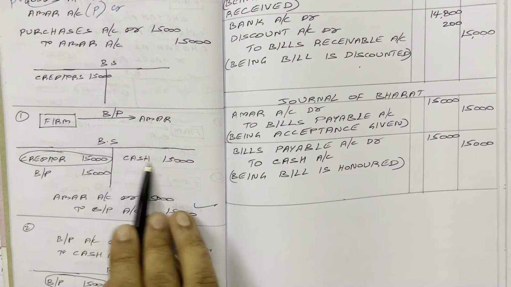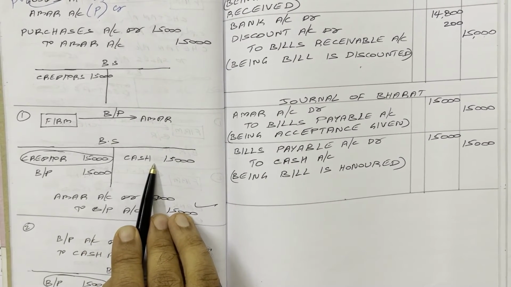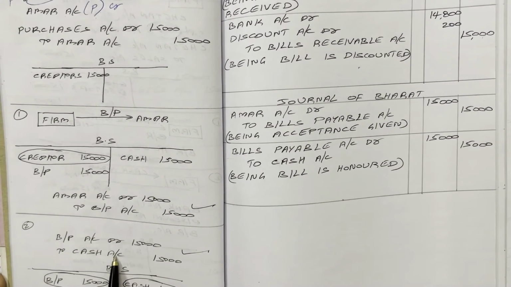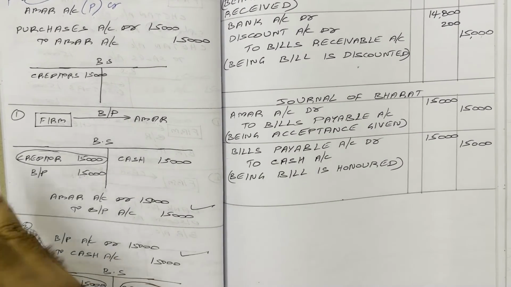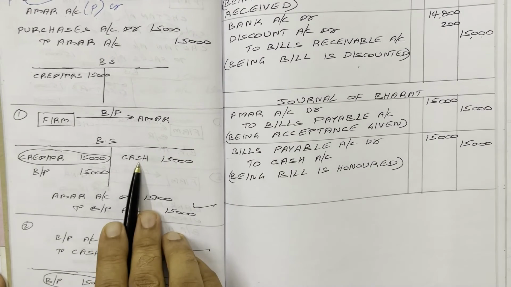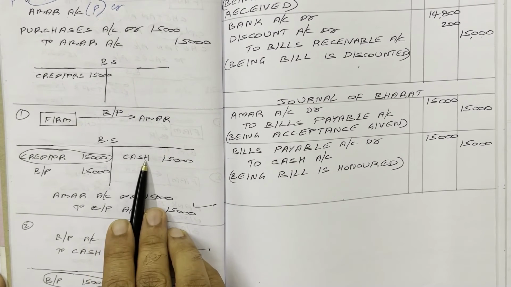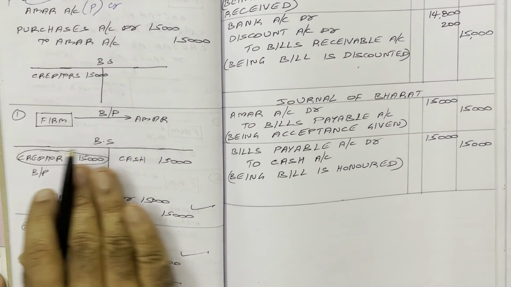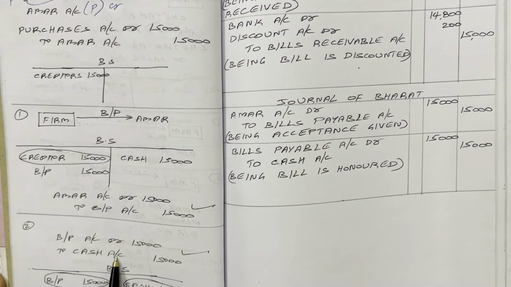So how is this asset created? By debiting. If you want to cancel, you have to credit. That is why cash account we should credit. Otherwise, apply our regular double entry principles. Cash account is a real account because cash is an asset. Real account rule: debit what comes in, credit what goes out. So from Bharat, cash is going. That is why cash account should be credited.